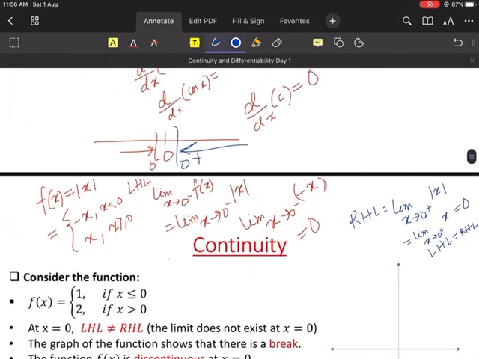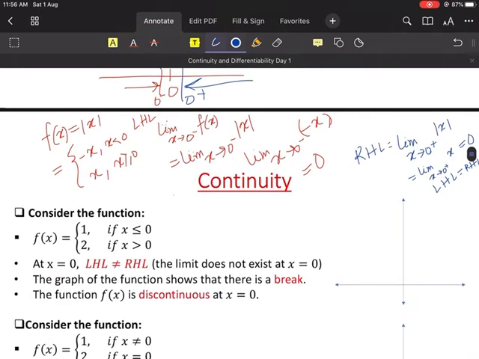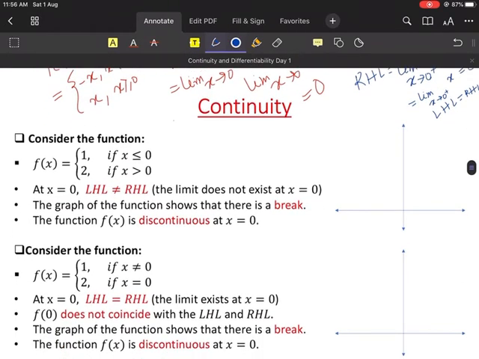Now if LHL is equal to RHL, then can I say that the limit exists at the point 0? Am I clear, everyone? Yes, sir. So that's like a revision. Now let's move on to this chapter. Let's dive into this chapter.